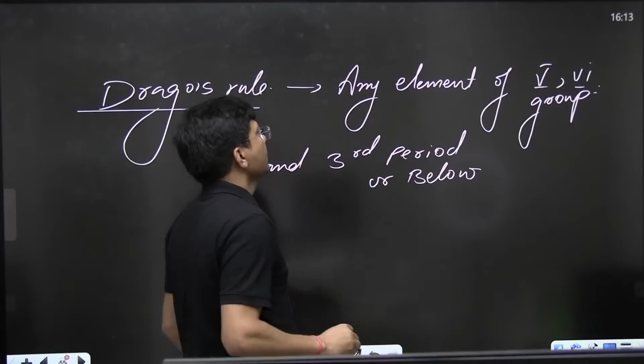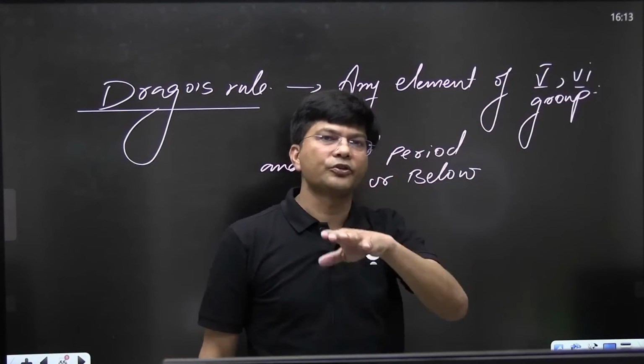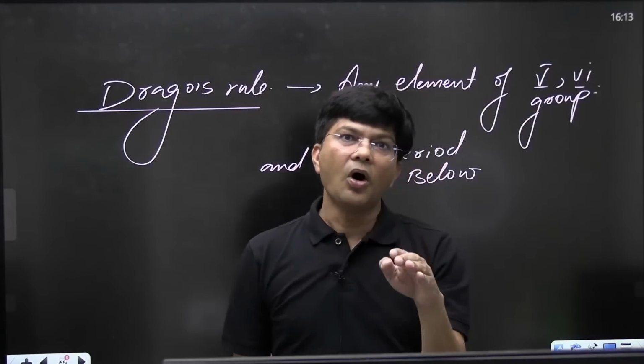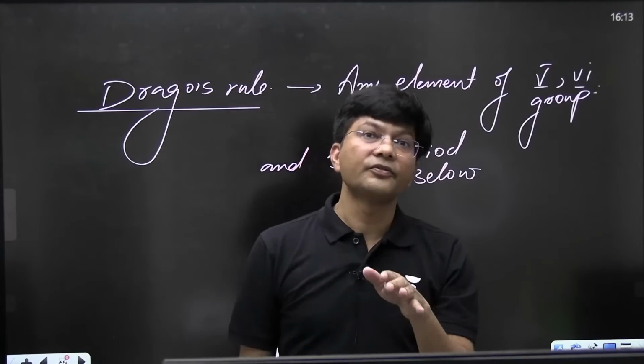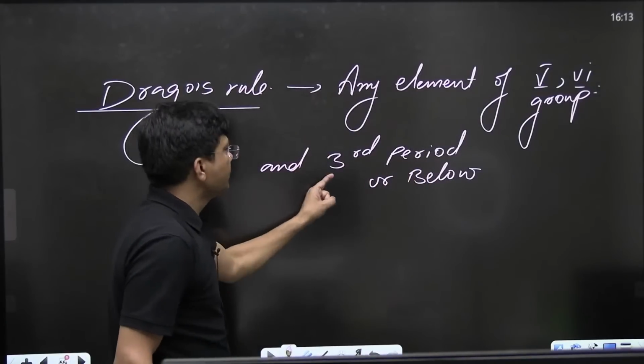Any element of the 5th group, leave nitrogen: phosphorus, arsenic, antimony, bismuth. Or 6th group, leave oxygen: sulfur, selenium, tellurium, polonium. And 3rd period or below.